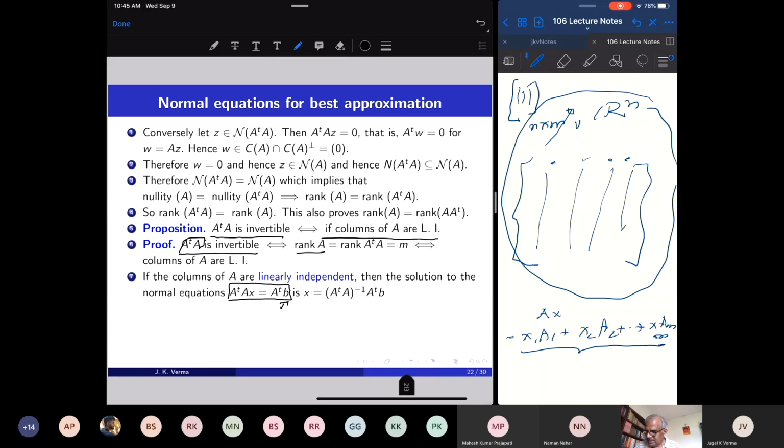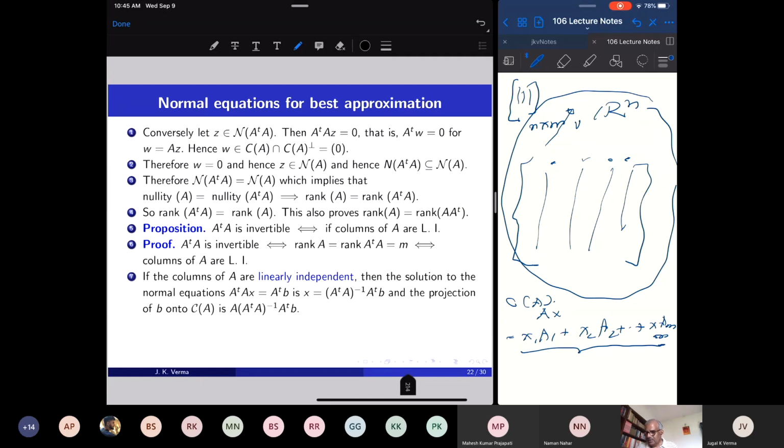So I can multiply by the inverse on both sides and solve for X. X is the inverse of A transpose A times A transpose B. So X is uniquely determined, and AX is the projection of B in the column space of A. So the normal equations can be solved. There is a unique solution when the columns of A are linearly independent.